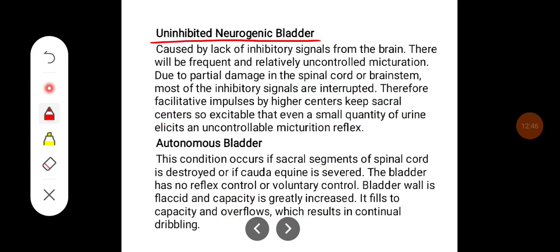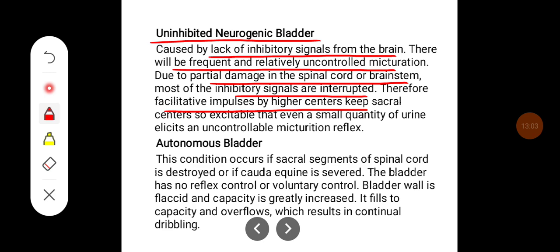Uninhibited or neurogenic bladder, which is caused by the lack of inhibitory signals from the brain. There will be a frequent and relatively uncontrolled micturition. Due to partial damage in the spinal cord or brainstem, most of the inhibitory signals are interrupted. Therefore, facilitative impulses by higher centers keep sacral centers so excitable that even a small quantity of urine excites uncontrollable micturition reflex.